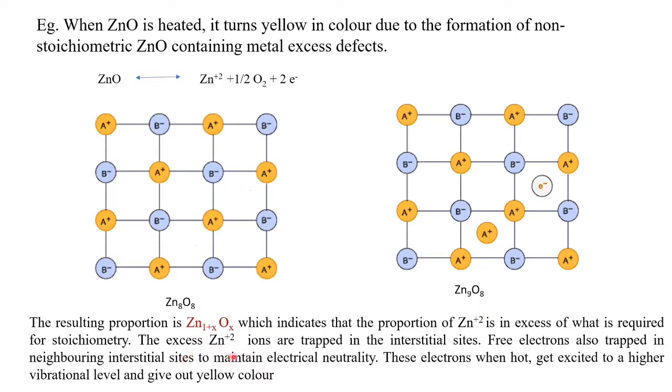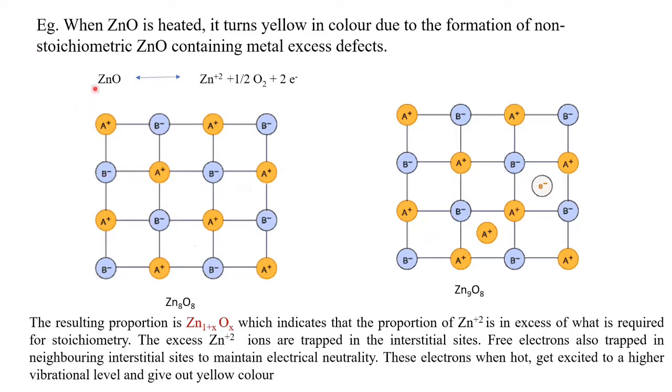The excess Zn2+ ions are trapped inside these interstitial voids. Free electrons are also trapped in the neighboring interstitial sites to maintain electrical neutrality. These electrons, when hot, get excited to a higher vibration level and give out yellow color. So these electrons absorb the energy and move to the excited state, and when they release energy and come to the ground state, the complementary color appears. So that complementary color appears as yellow in the case of zinc oxide when it is hot.